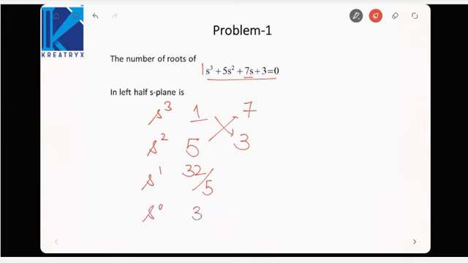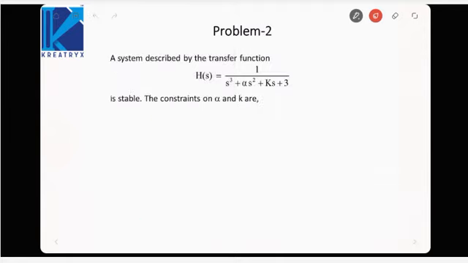Now if you observe the first column, all coefficients are positive, that is, right half poles are equal to 0, and left half poles will be 3 minus 0, that is 3. So 3 roots of the characteristic equation lie in the left half S plane. Okay. Moving on to the next problem.